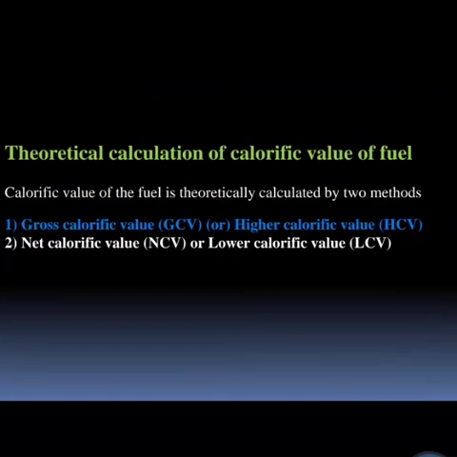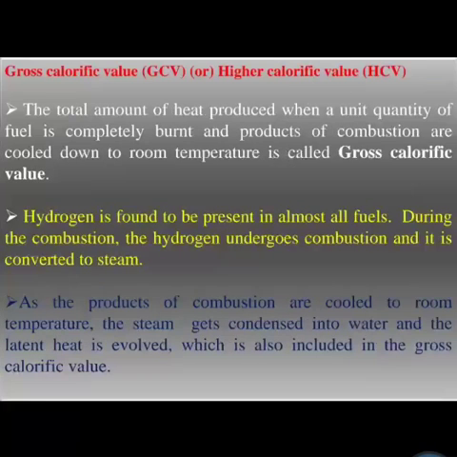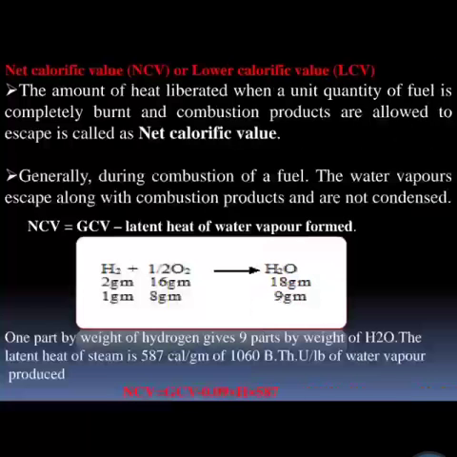Now you have known what LCV and HCV are, that is, the theoretical calorific value. GCV, the full form is gross calorific value, is also known as high calorific value, and net calorific value is also known as LCV. First, the definition of the high calorific value: it is the total amount of heat produced when a unit quantity of fuel is completely burned. So it is known as gross calorific value. What is net calorific value? It is also known as LCV, low calorific value. The total amount of heat liberated when a unit quantity of fuel is completely burned and the combustion products are cooled is known as net calorific value.